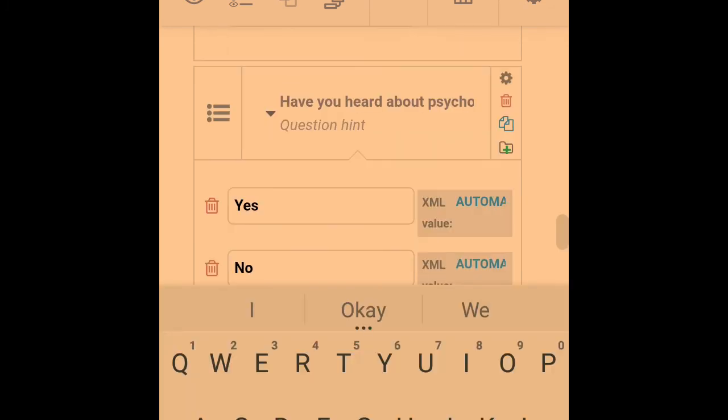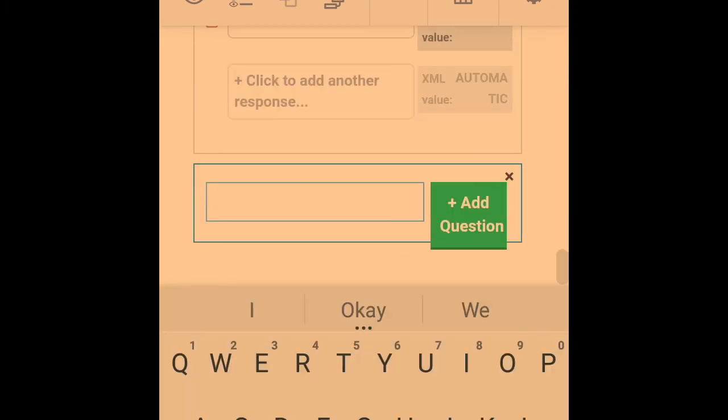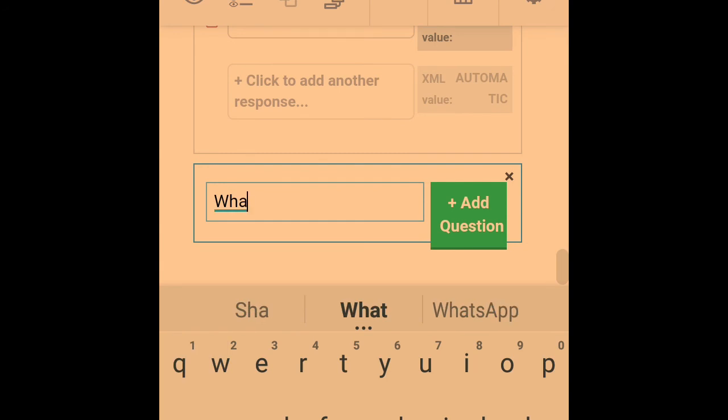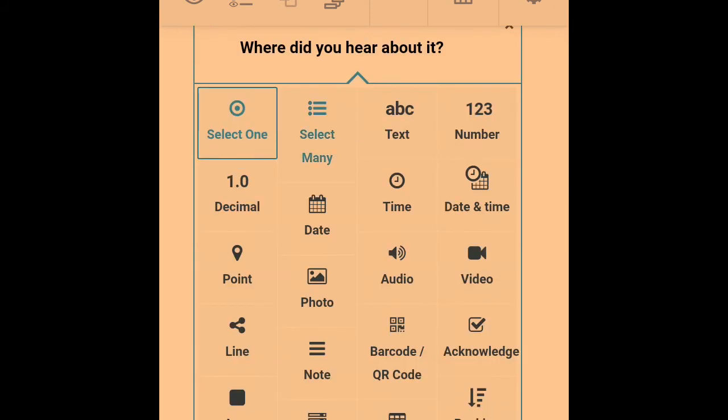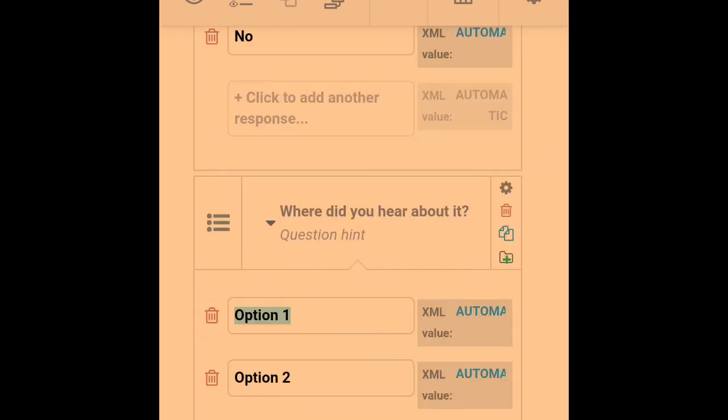Okay, so let's say, where did you hear about it? This is very important for us to know where our respondents tend to get their information.